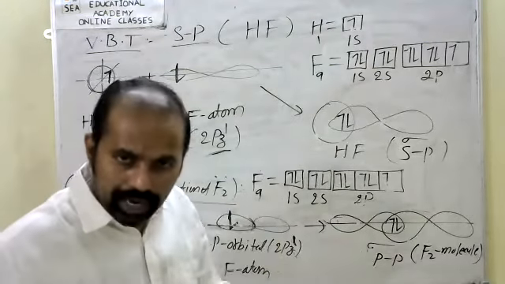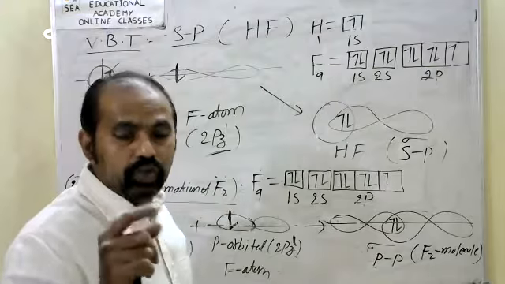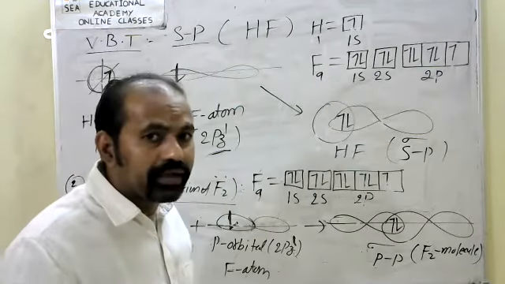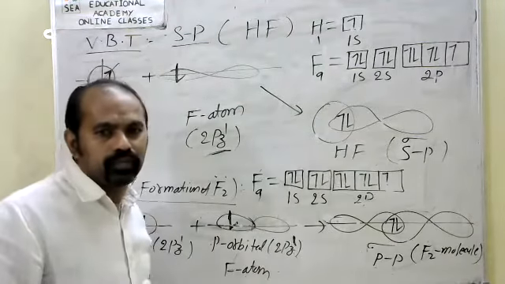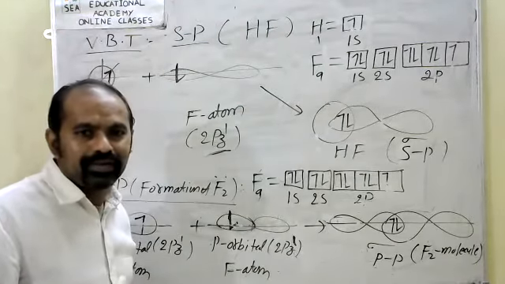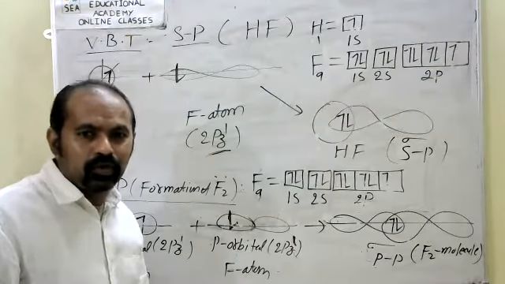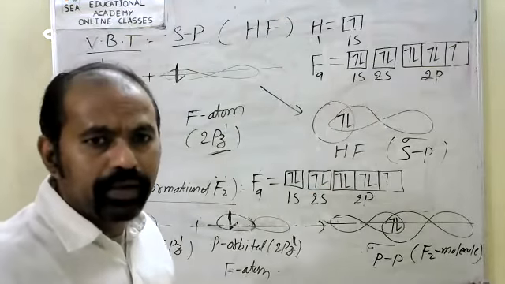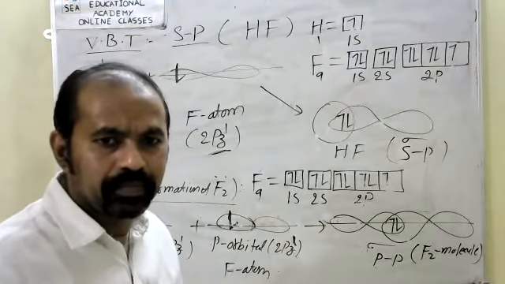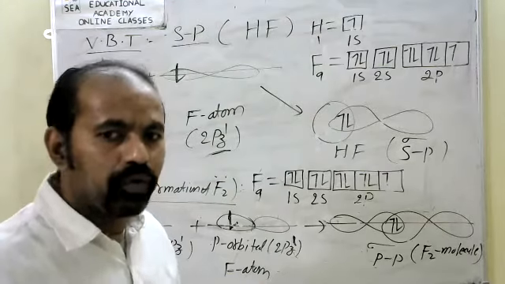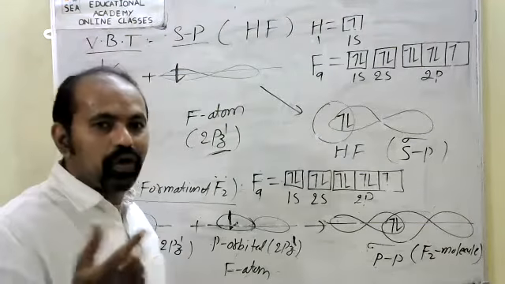So PP overlapping. Before, for H2, which overlapping did I give? SS. Very good, SS overlapping. Why?